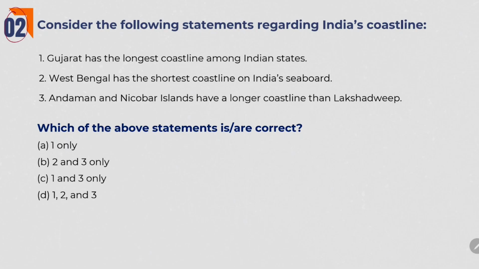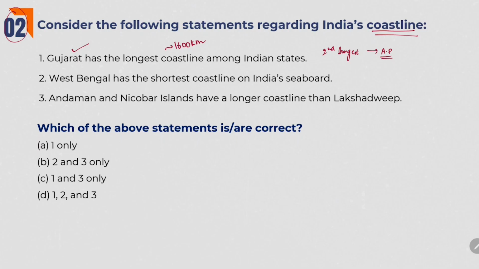Next one. Consider the following statements regarding India's coastline. Gujarat has the longest coastline among Indian states. This is also a fact-based statement. And actually it is right. Gujarat has the longest coastline. It is approximately 1600 kilometers. What is the state which has second longest coastline? Think. It is Andhra Pradesh.